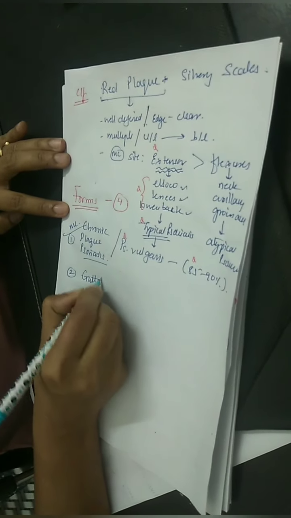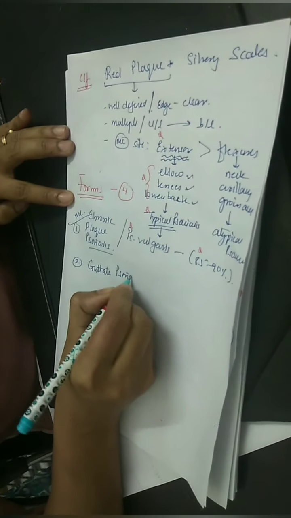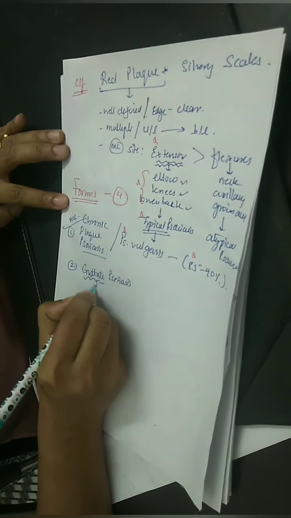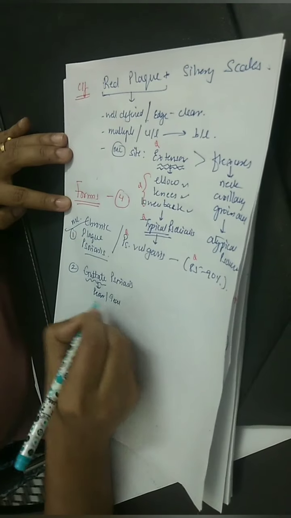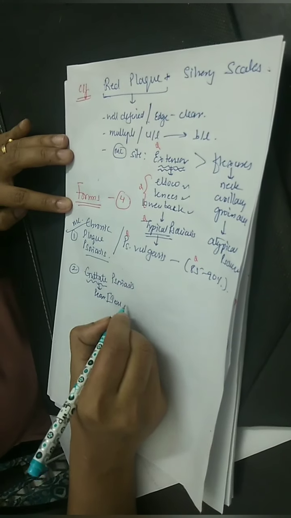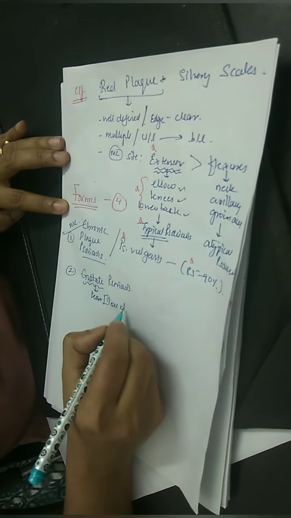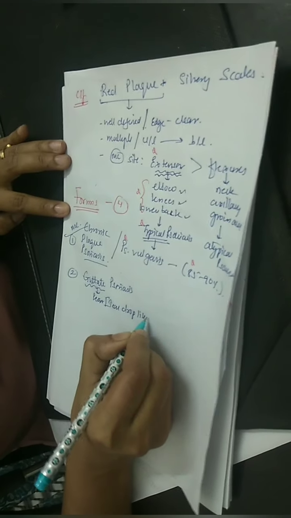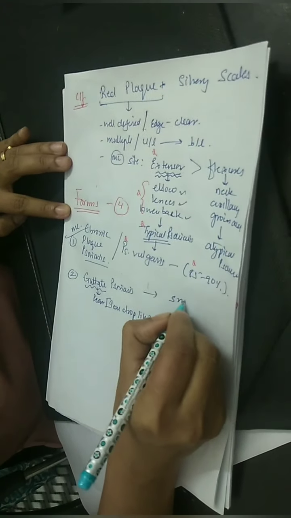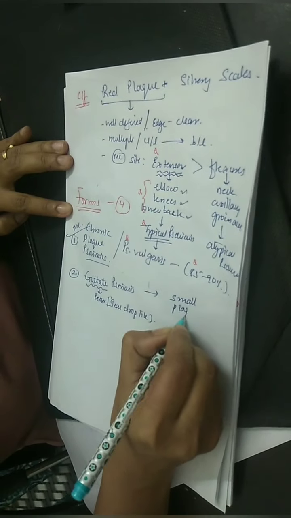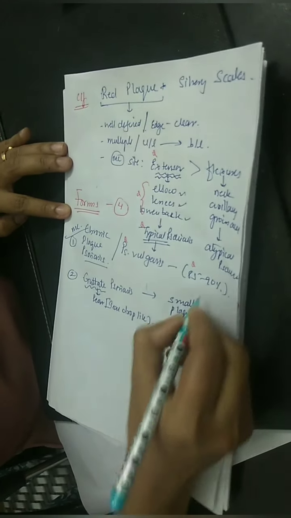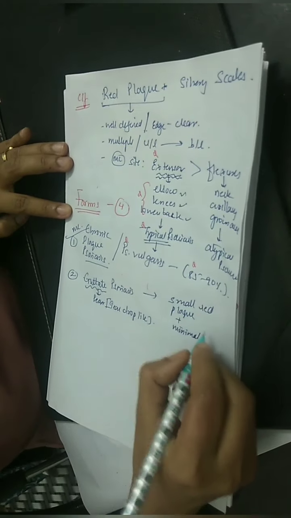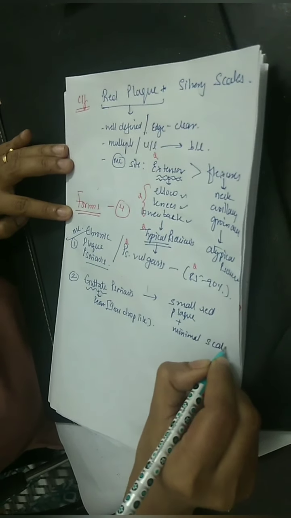Second is guttate psoriasis. What do you mean by guttate? Teardrop, like a tear. It is a small plaque with minimal scale. Yes, it will also be red, small red plaque with minimal scales.